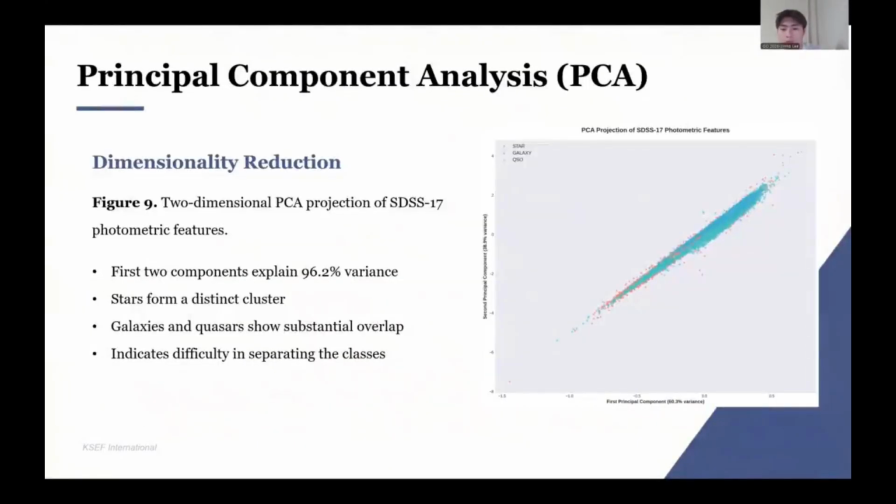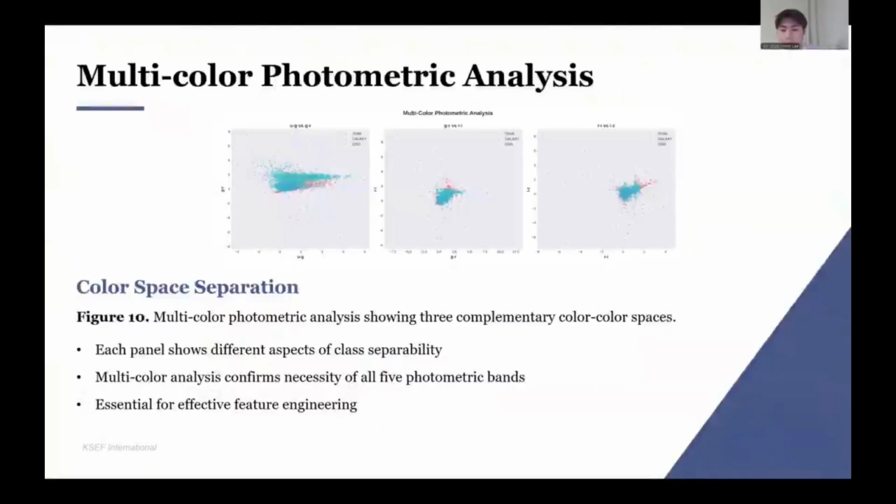PCA. The first two components hold 96% of variance. Stars cluster cleanly, but quasar and galaxy clouds overlap substantially. Linear projections fail. We need nonlinear models.